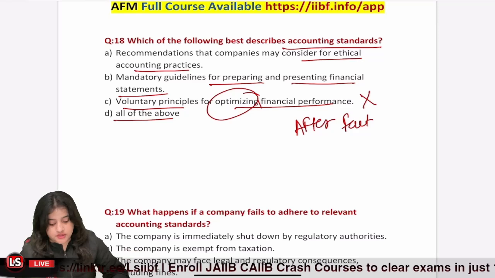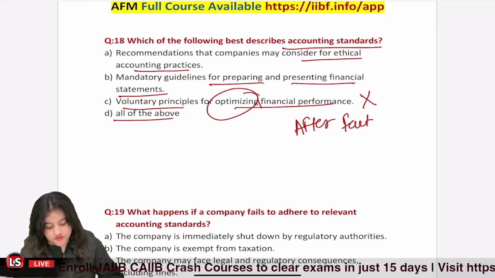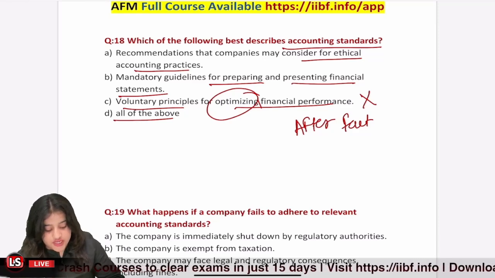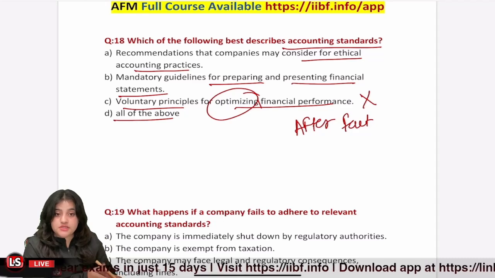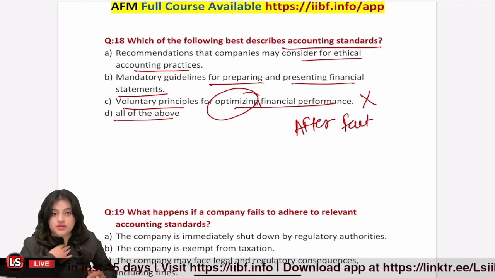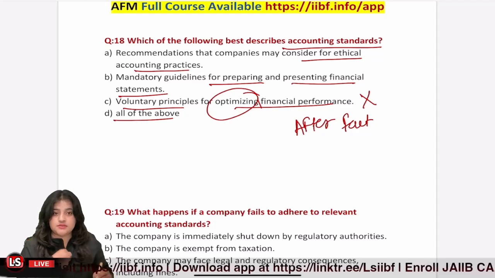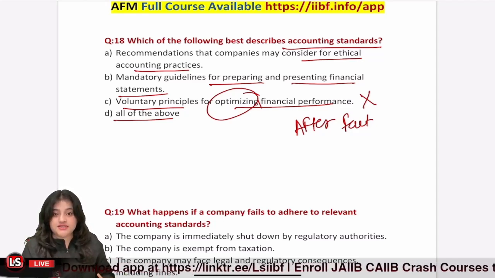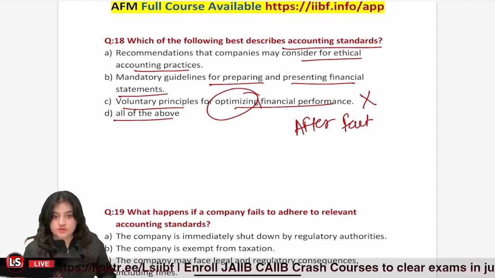Okay, then mandatory guideline for preparing and presenting financial statements, or recommendations that company may consider for ethical accounting practices. Recommendations are something that I can recommend you while you're studying. You should take notes. This is something I recommend. On the other hand, mandatory guidelines are something like, if you want to get this job, then you have this particular certification.